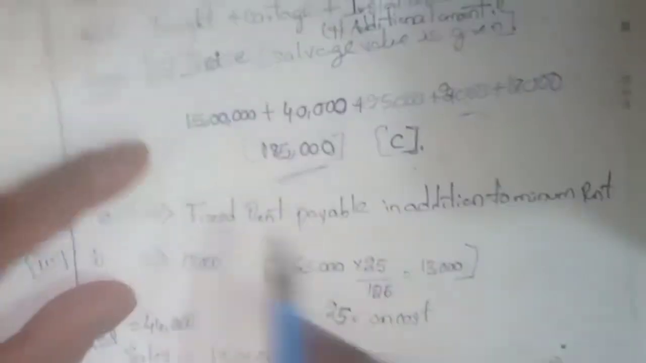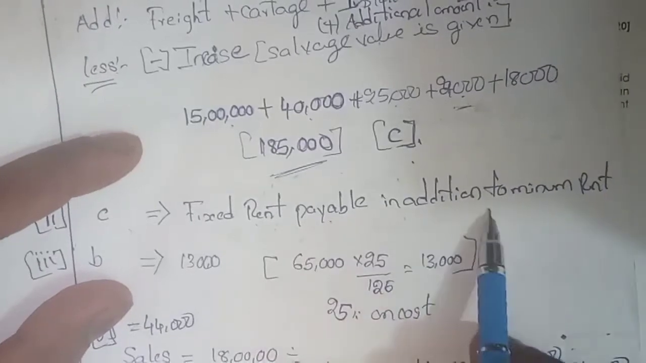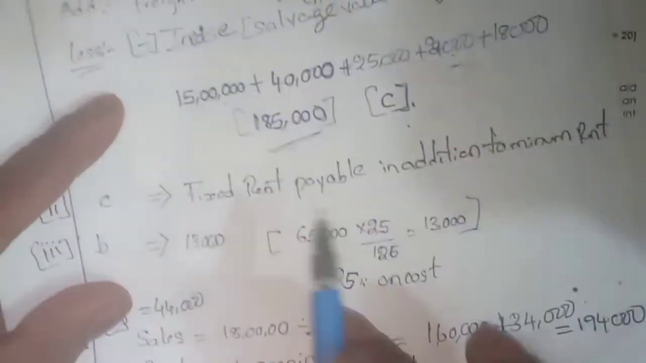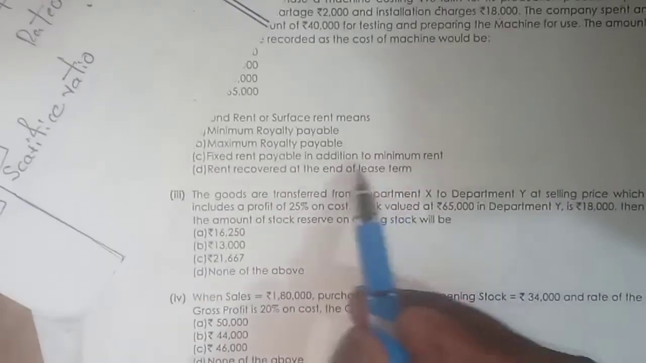So next, ground rent or surface rent is fixed rent. Fixed rent payable in addition to the minimum rent. That is option C? Fixed rent payable in addition to the minimum rent. So the answer is B.